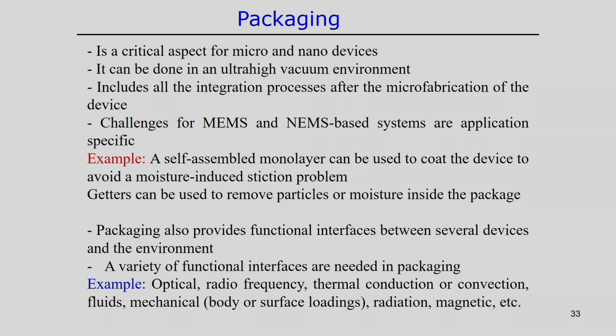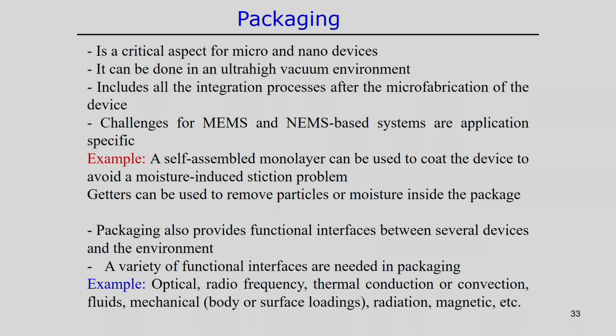Sometimes the functional interface can be created by following specific packaging techniques. The functional integration between two components of a particular device, or between the devices and the environment, depends on, and is influenced by, the packaging system for a particular micro or nano device. In general, a variety of functional interfaces are needed in packaging, sometimes at different scales.